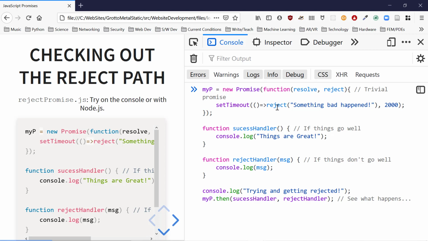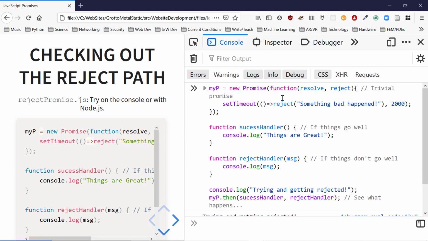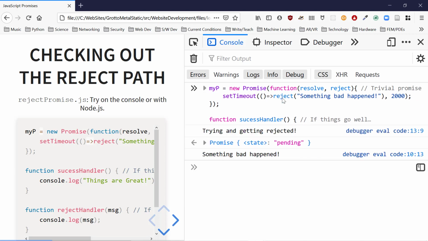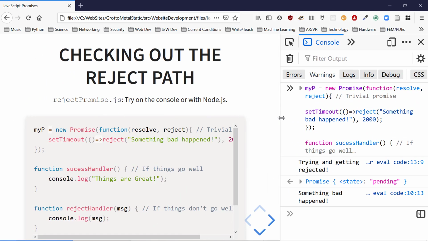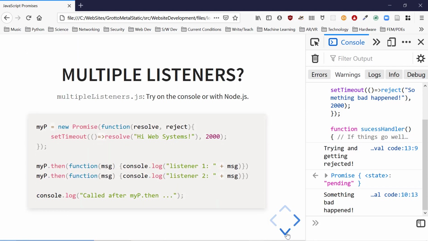Oh, this one's going to call the reject function. Here's my success handler. Here's my reject handler. Let's see what happens. Something bad happened. Did something really bad happen? No. We chose to call the reject path. Usually you would call the reject path when something bad happened. We were just testing it out. So far so good.